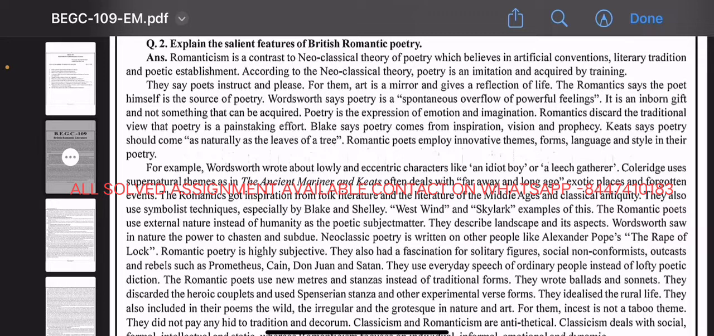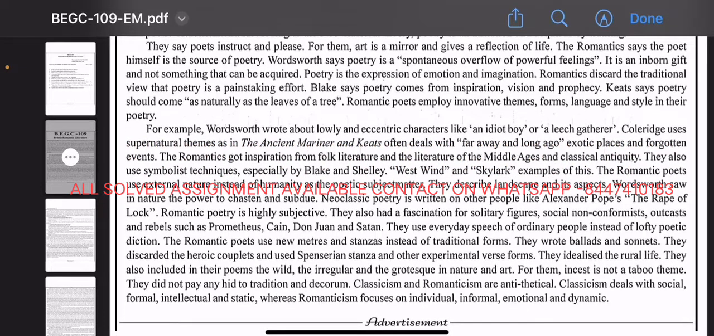The Romantic poets use new metres and stanzas instead of traditional forms. They wrote ballads and sonnets. They discard the heroic couplet and use the Spenserian stanza and other experimental verse forms. They idealize rural life. They also include in their poems the wild, the irregular, and the grotesque. In nature and art, for them, insects are not a taboo theme. They did not pay any heed to traditional decorum.